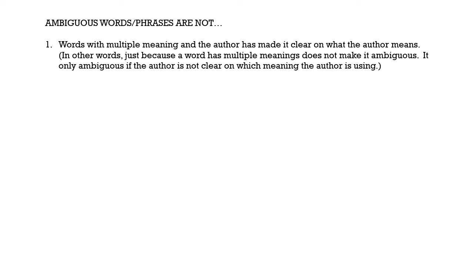However, if an author uses a word that has multiple meanings, but the author has made the meaning clear, then it's no longer ambiguous. Okay, so just because a word has multiple meanings does not make it ambiguous. It is only ambiguous if the author is not clear on which meaning the author is using.